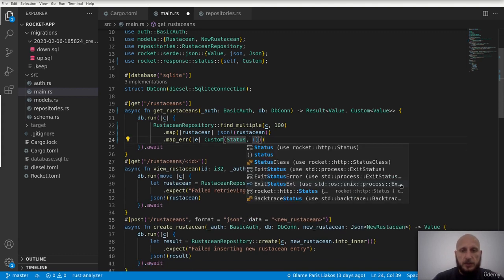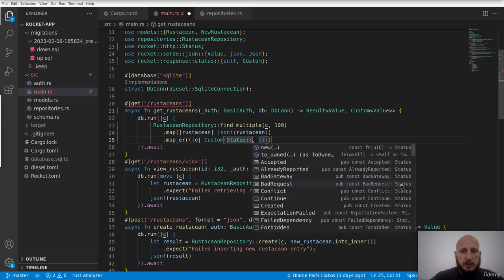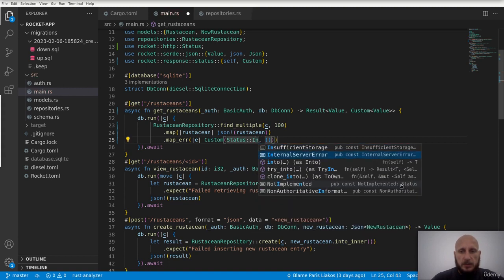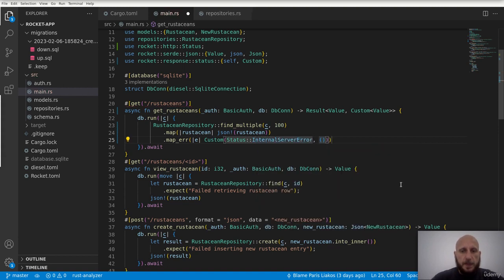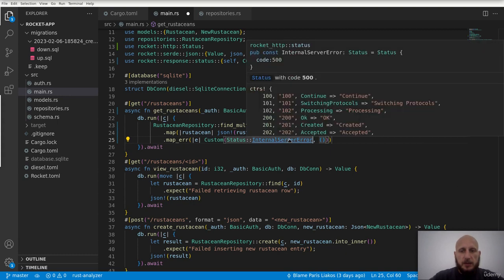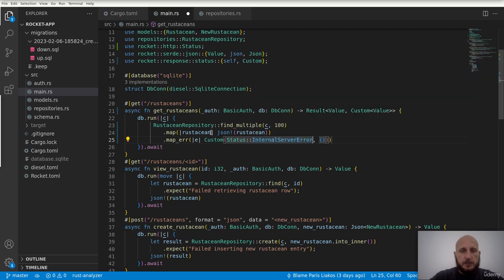Status from Rocket HTTP, and then here we have internal server error. There we go. So this is going to be our status 500, and then the message will be JSON of the error to string.